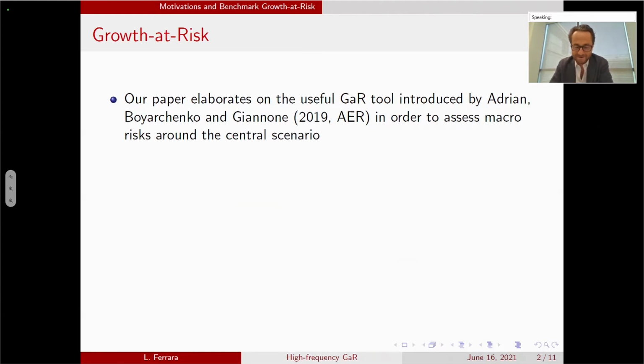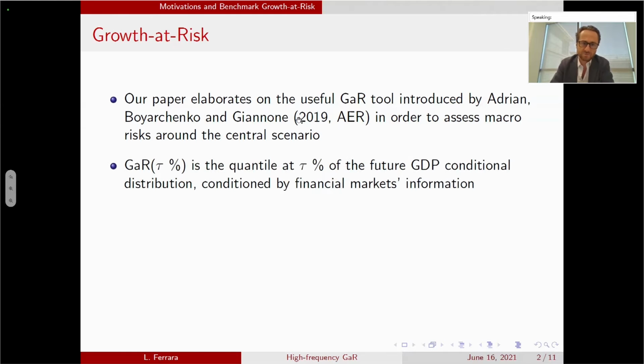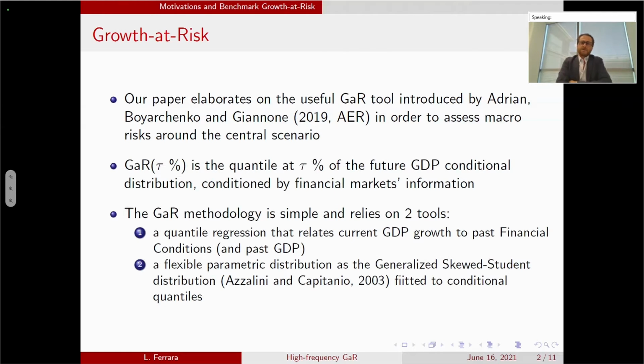So Esther and Francesca did a very good job, so I'm not going to spend time describing growth at risk, but let me just remind two things. The methodology is very simple, and this is why this tool is very popular now. It relies on two tools. First, a quantile regression that relates current GDP growth to past financial conditions and past GDP. Second, we need a flexible parametric distribution to account for skewness and kurtosis, fat tails. This is why we use the generalized skew Student-t distribution as proposed by Azzalini and Capitanio.